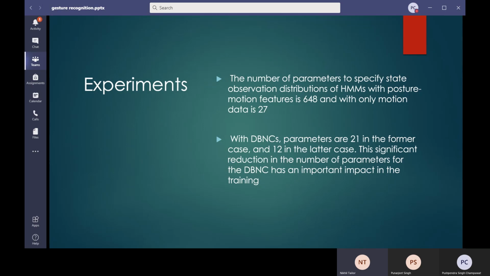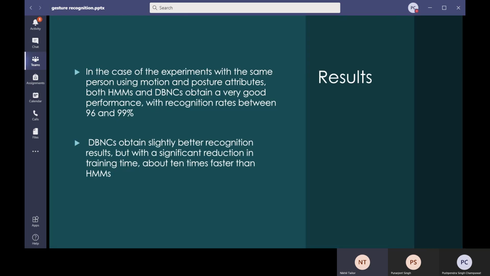Now, coming to the next slide, when we performed the experiment with the same person, using postures and motion of the body as features, we got a good performance, with an accuracy rate of around 96% to 99%.